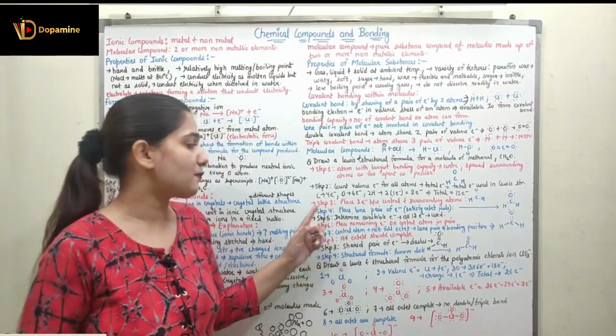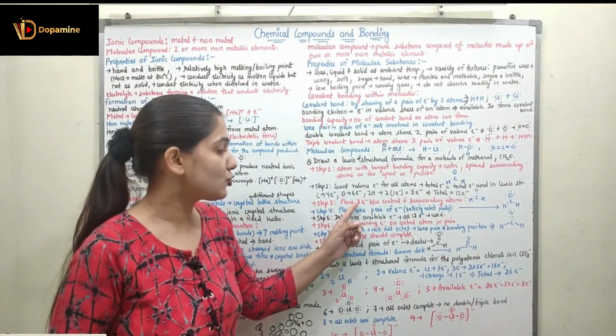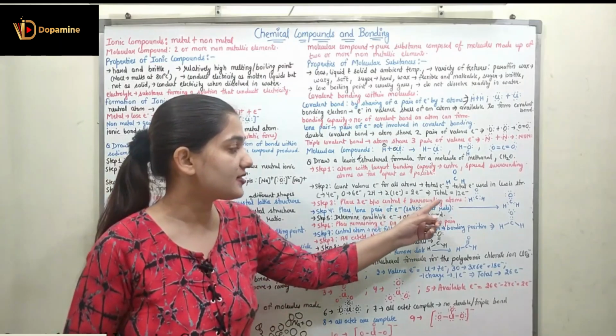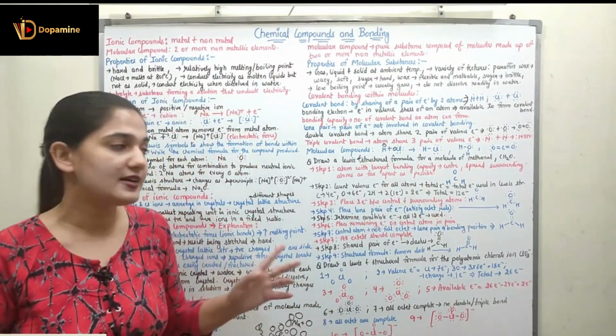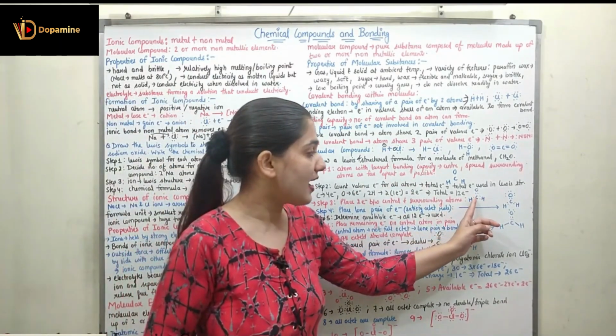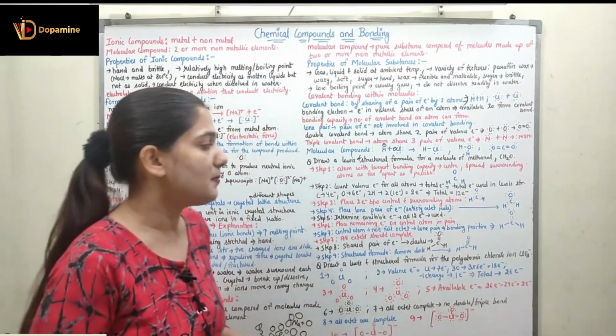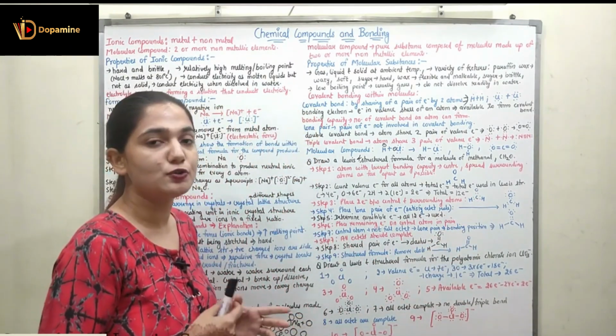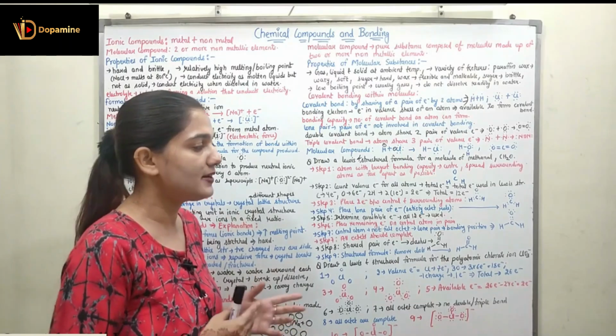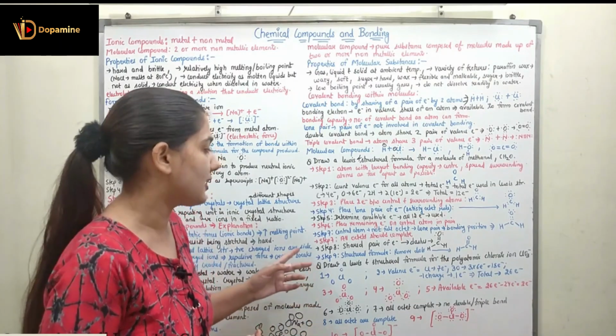Right? Coming to step 3. Step 3 is placing 2 electrons between the center and surrounding atoms. So wherever we have the center atom and a surrounding atom, we have to place 2 electrons in between. So in between carbon and oxygen we put 2 electrons, and in between carbon and the hydrogens we put 2 electrons.